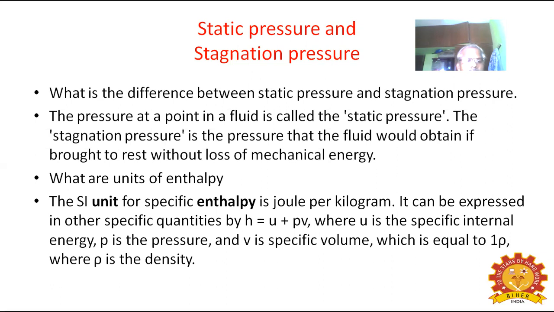What are the units of enthalpy? The SI unit of specific enthalpy is joules per kilogram. It can be expressed in other specific quantities by h = u + pv, where u is the specific internal energy, p is the pressure, and v is the specific volume.